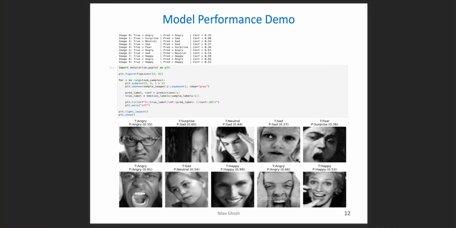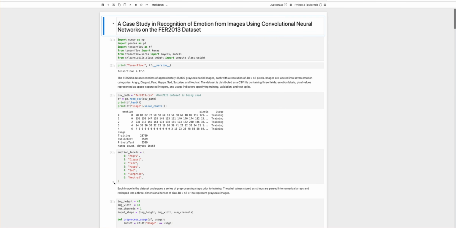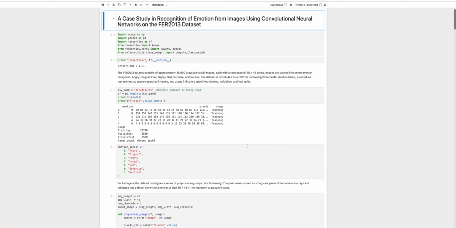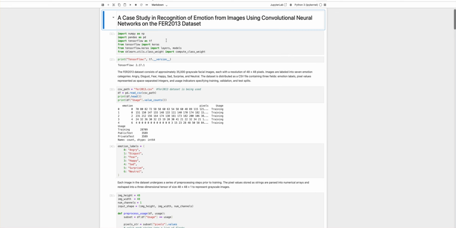So I ran through many other images as well, and here is my notebook. I have used TensorFlow and Keras for this particular implementation.